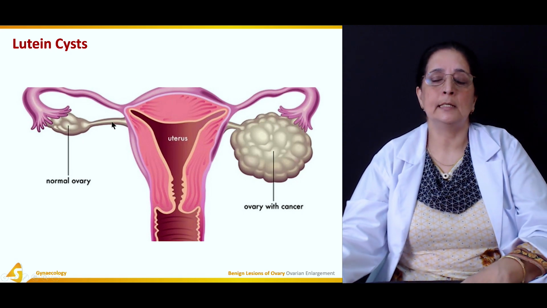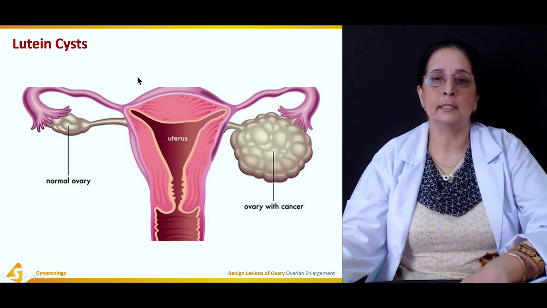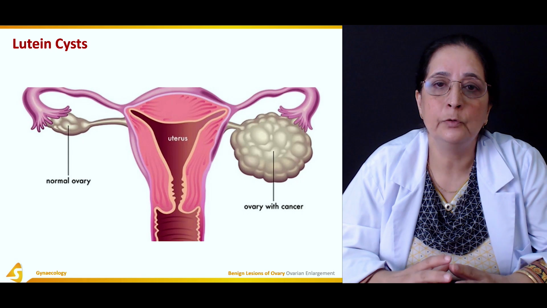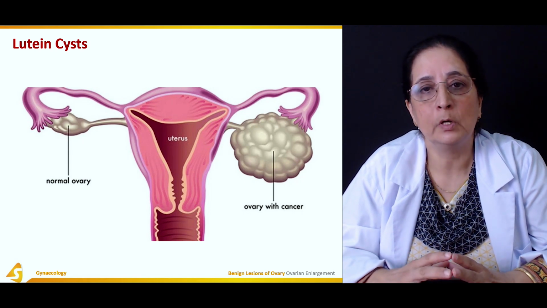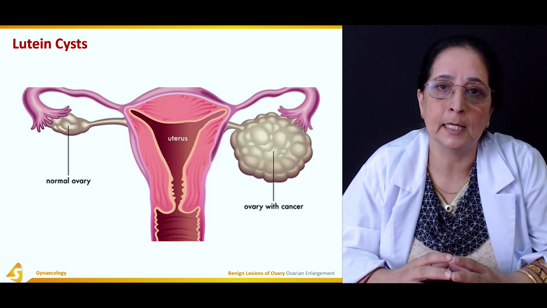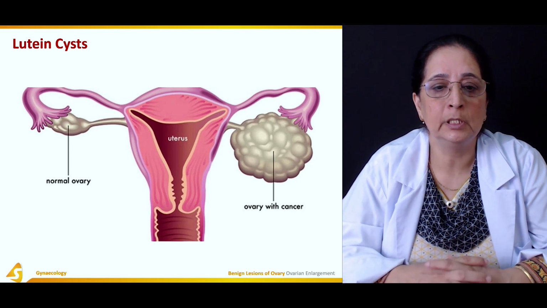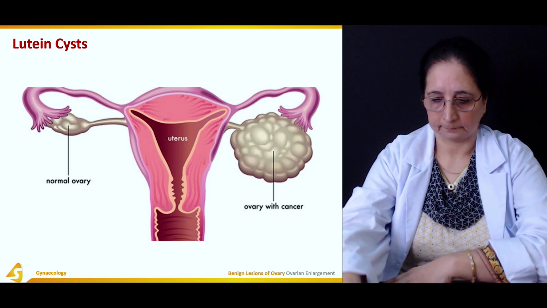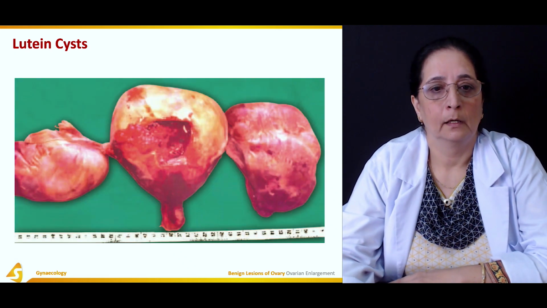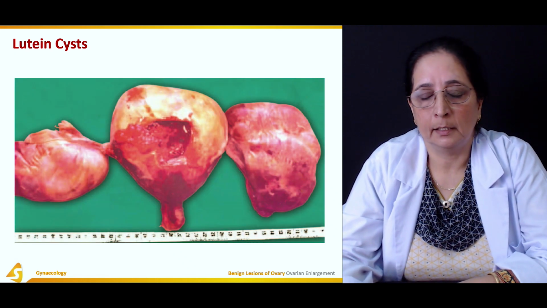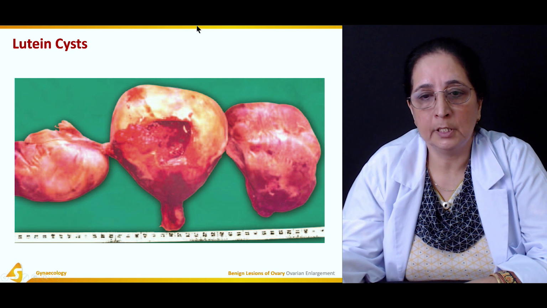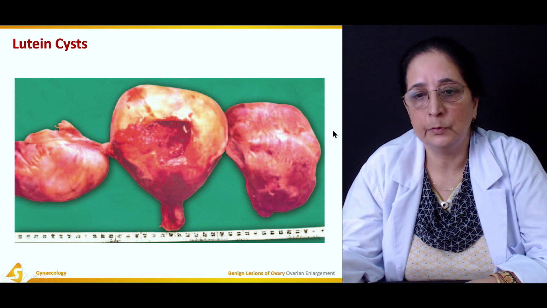The lutein cysts are functional cysts, and to be diagnosed as a functional cyst, lutein cysts should be more than 3 centimeters in diameter, and they are usually filled with clear fluid. Again, this is the specimen removed with surgery, and these are the lutein cysts, big, huge lutein cysts.